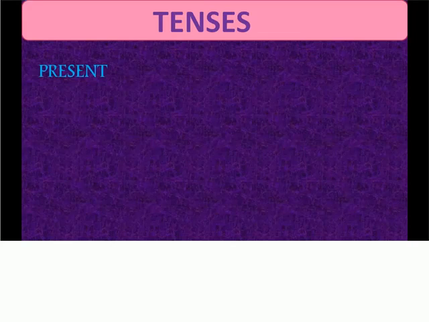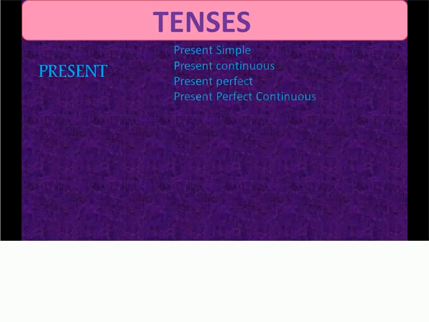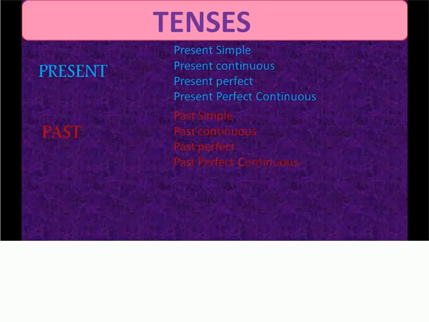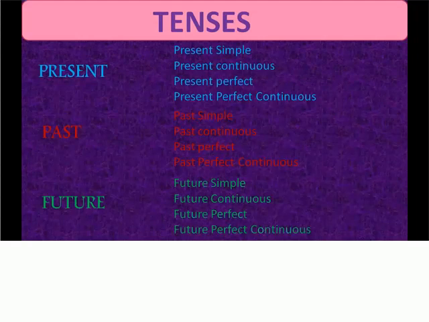Basically there are three tenses. The first one is present tense. Under present tense we have four categories: present simple or simple present, present continuous, present perfect and present perfect continuous. Same for the past tense: past simple or simple past, past continuous, past perfect, past perfect continuous. Future: future simple, future continuous, future perfect and future perfect continuous.